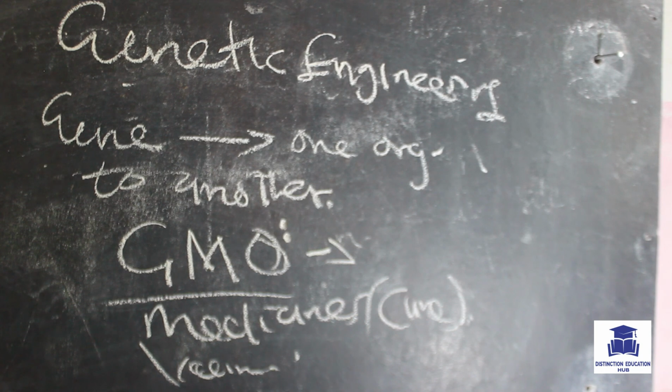Thank you so much. This is the last part of our topic where we started looking at genetics. We looked at different types of variation. We went on and looked at nuclear division, how the nucleus divides itself.